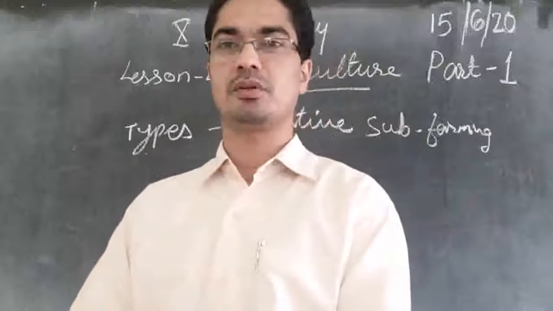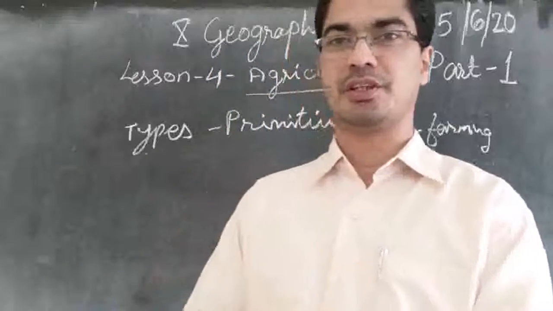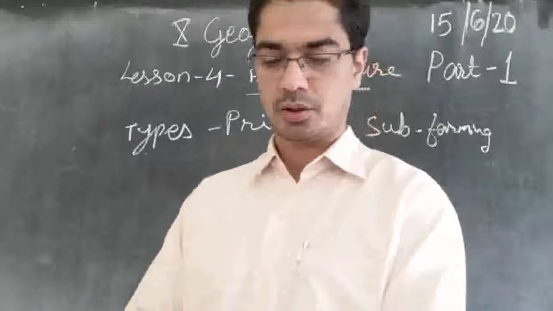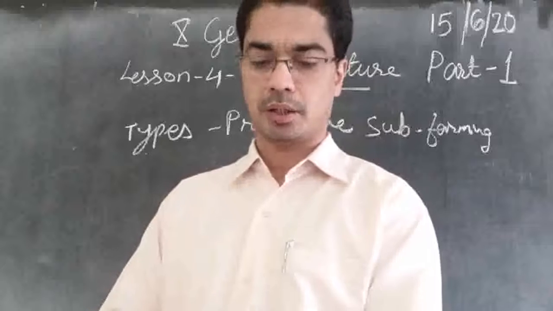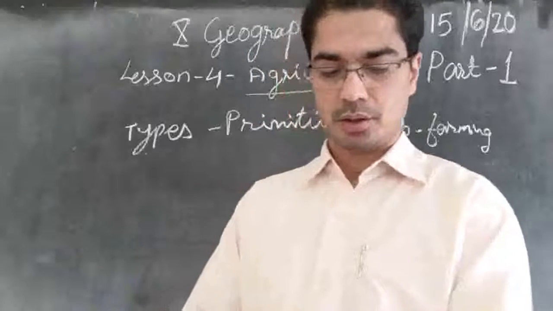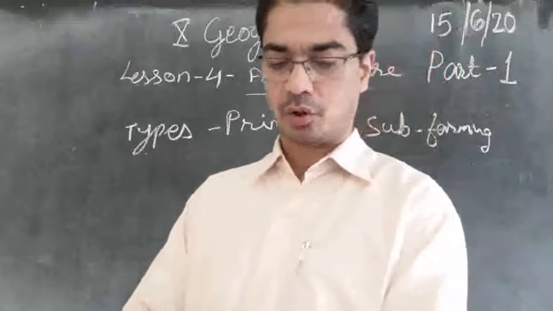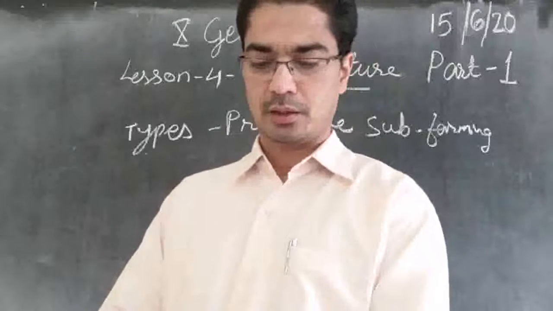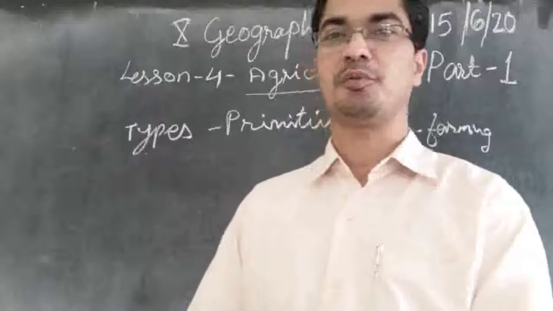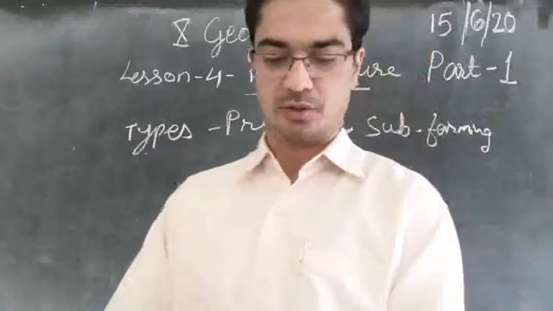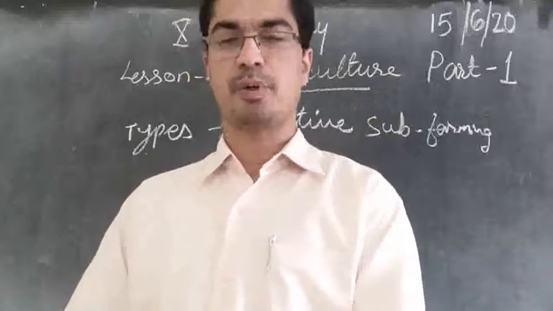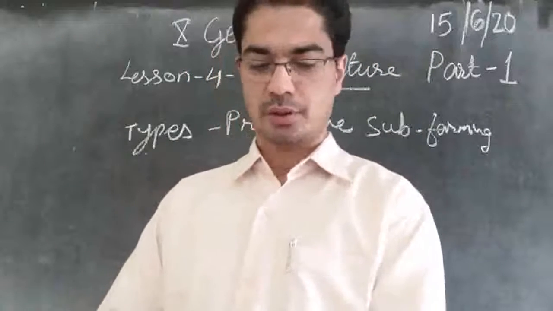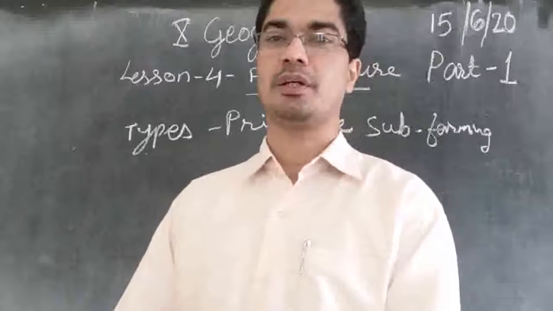So Andhra Pradesh people also practice this kind of cultivation, and they call it Podu or Penda. Then Pama Dabi or Koman or Bringa in Odisha. So Odisha people are calling it by different names. Some call it Pama Dabi, some call it Koman, and some call it Bringa.